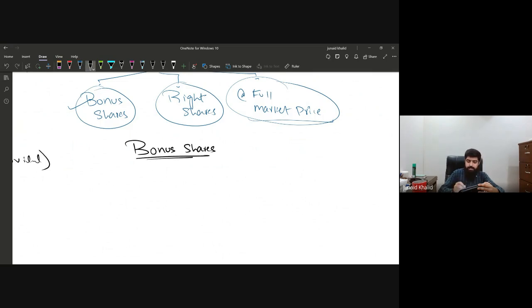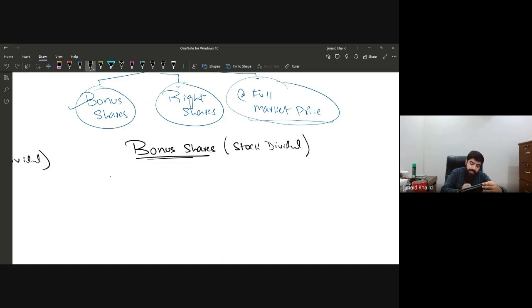Bonus shares are basically what we call a stock dividend. At times, if the company is having a shortage of funds, or does not have a sufficient cash balance, what the company usually does is give a stock dividend. Stock dividend means giving the dividend, or the return, in the form of shares. The other name for stock is shares, basically. So we are giving the return in the form of shares to the shareholders.